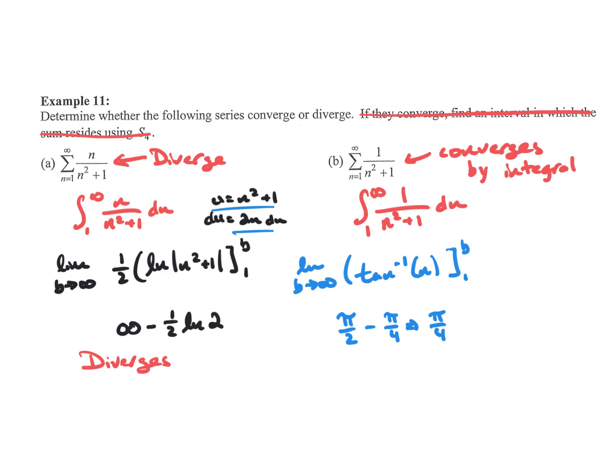Now, this summation does not go to pi over 4. However, we do know that this sum will add up. I should probably go back and say on example A, this diverges by the integral test.